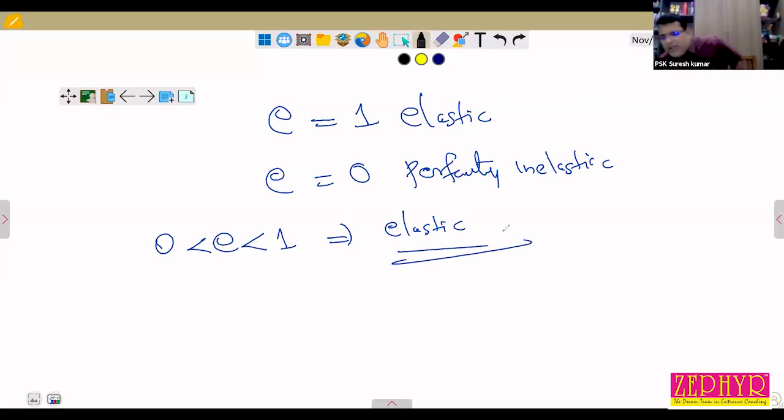So we can classify the collision on the basis of coefficient of restitution.